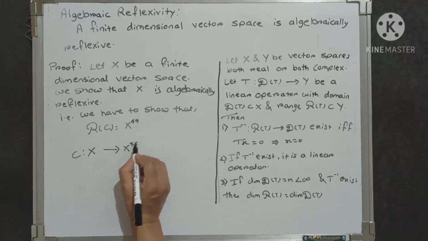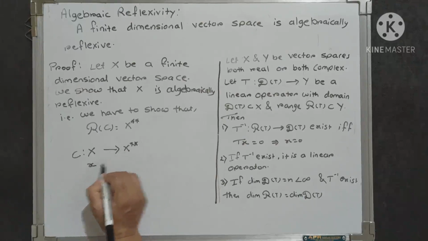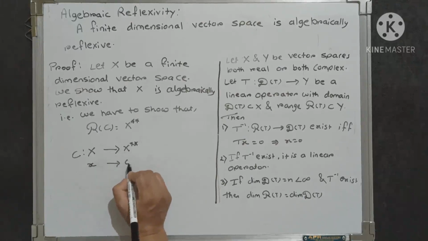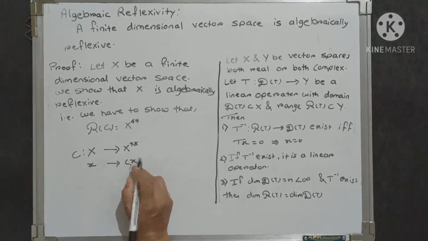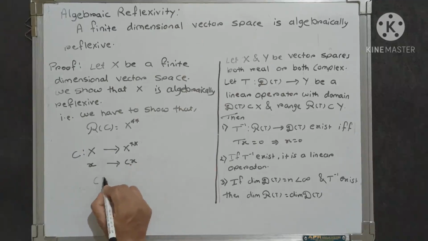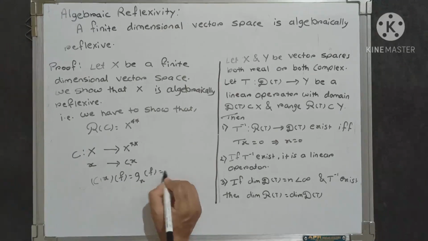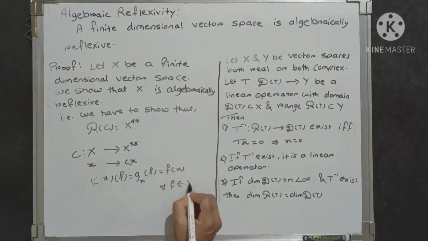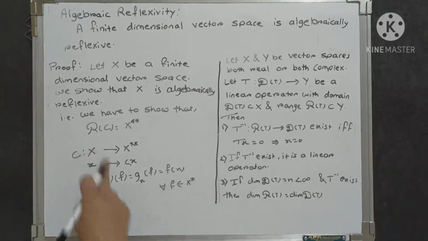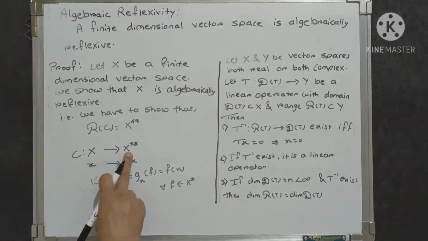It is defined like this: x goes to Cx, and Cx of f equals gx of f, which equals f of x for all f belonging to X star. In this way we have the canonical mapping C from X to X double star.